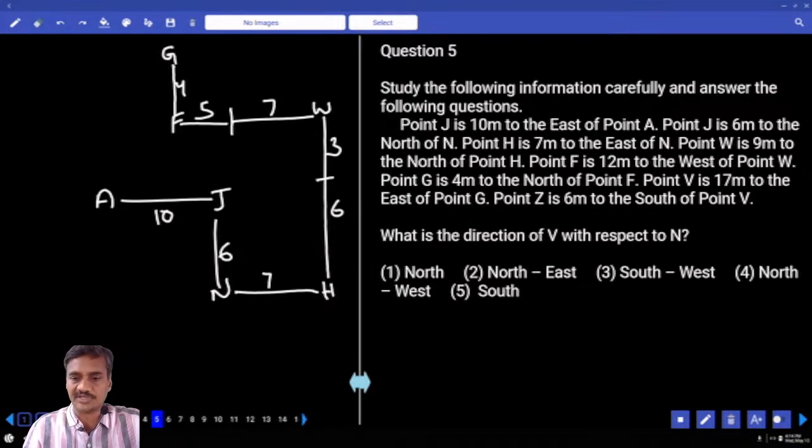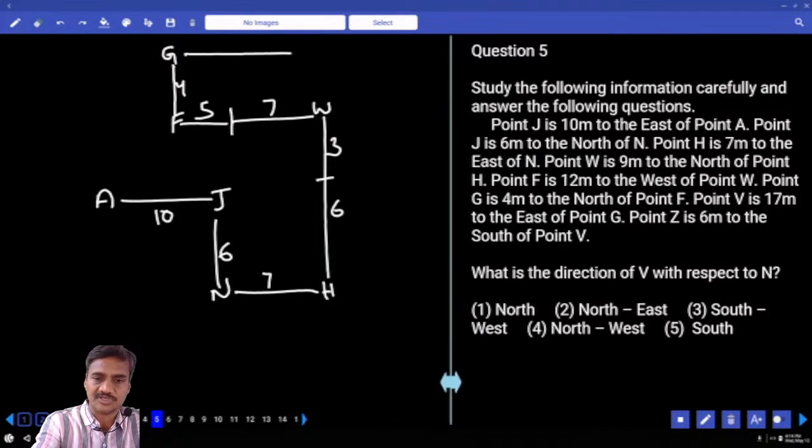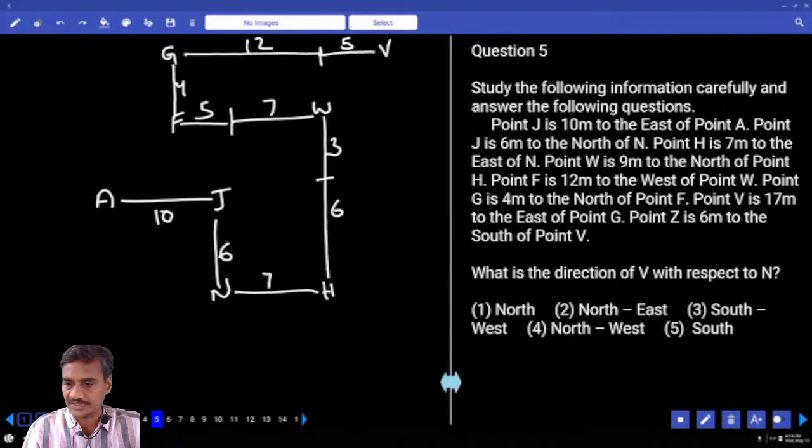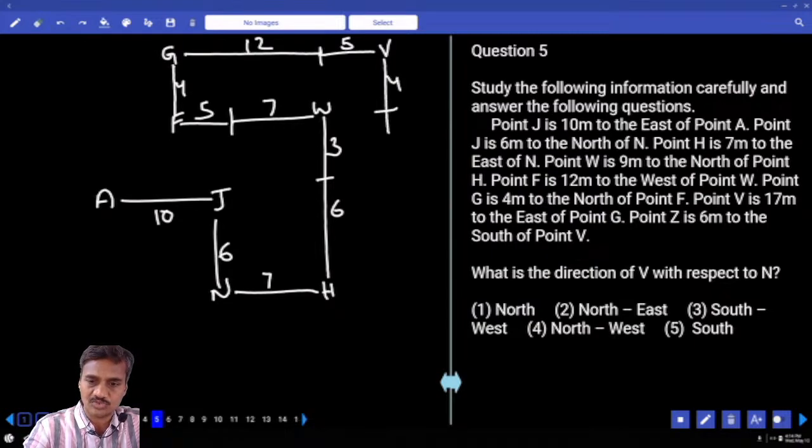And V is 17 meters to the east of G. Up to here, this is 12 plus 5. And what is this one? V. V is 17 meters to the east of G. Z is 6 meters to the south of V. Up to here, this is 4 plus 2 more, and this is Z, which is 6 meters to the south. That must have been the information.